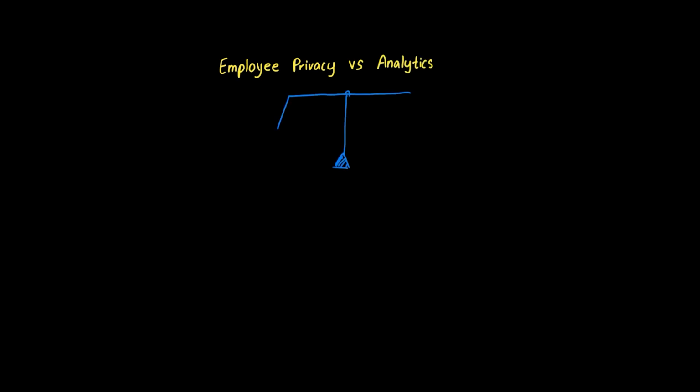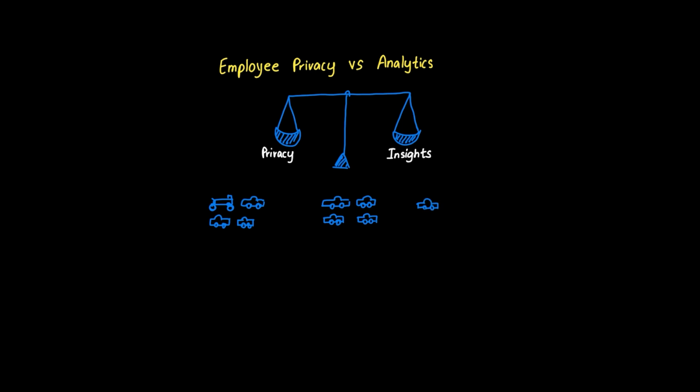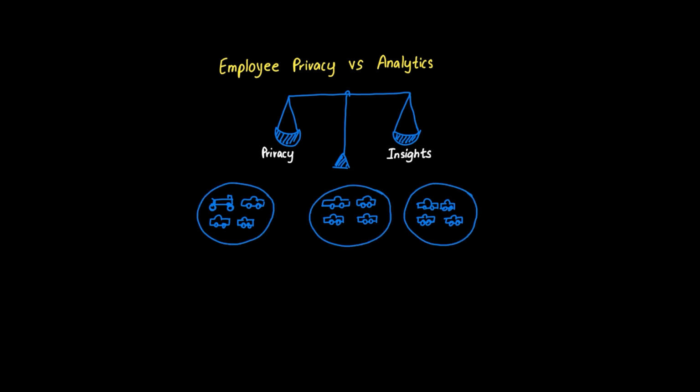This question touches on a crucial ethical consideration in AI implementation. Aggregated pattern analysis is the golden middle path here. Think of it like analysing traffic patterns in a city. You can understand that Main Street gets congested at 5 p.m. without tracking individual cars. When we aggregate data, we look at trends across groups rather than individuals. This approach reveals valuable insights like teams with regular feedback sessions perform 20% better, without exposing that John from accounting